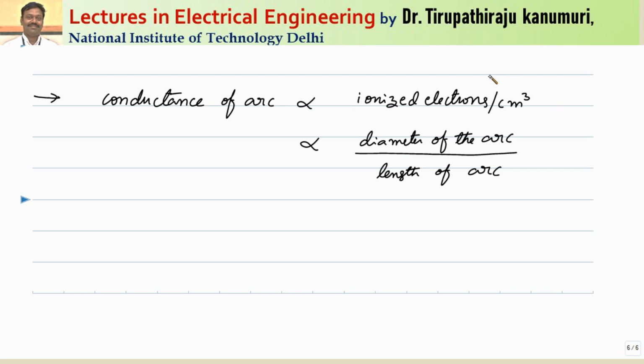That means whichever ionized particles are there in the medium, we remove those. How can we remove the ionized particles? We can remove them by cooling. Whenever you decrease the temperature, recombination happens and the electrons recombine with the atoms and go to their stable state, so the number of ionized carriers decreases. The second option is to remove the generated carriers using some procedure.